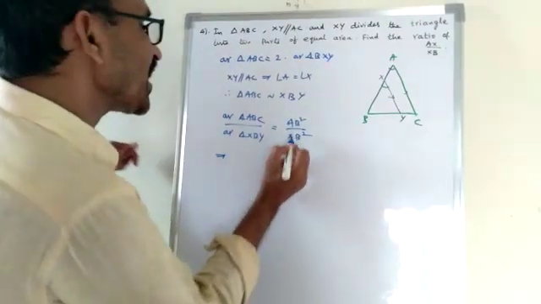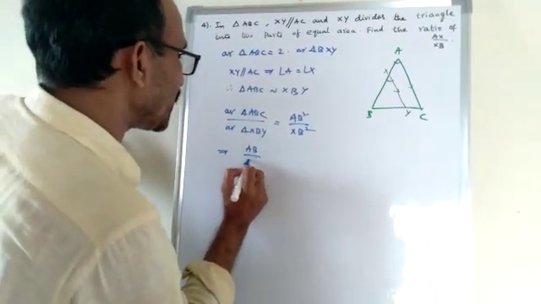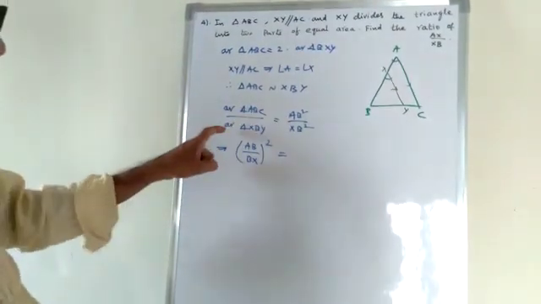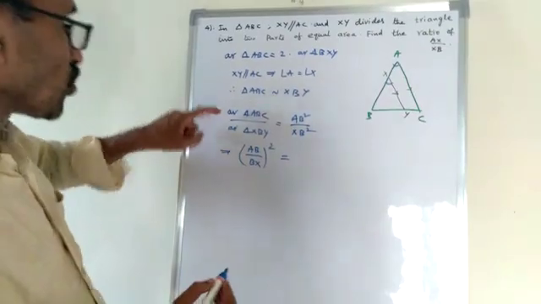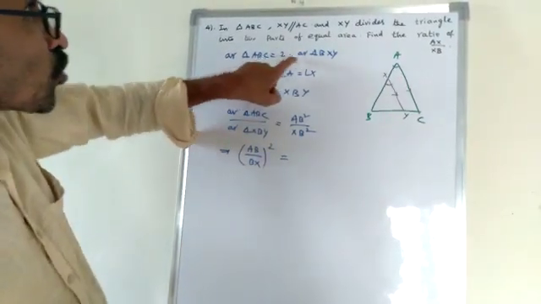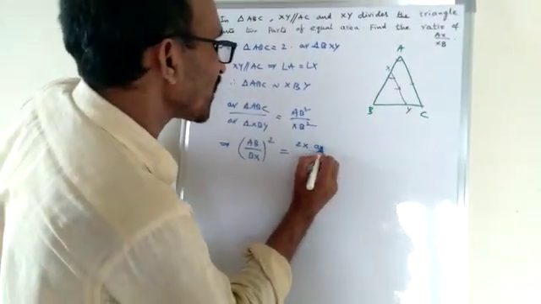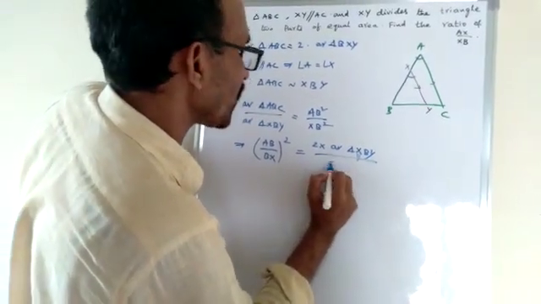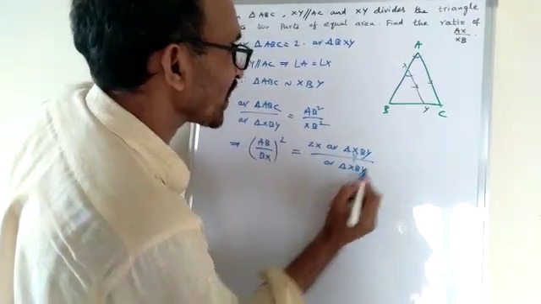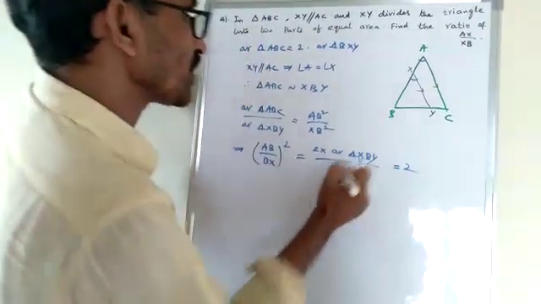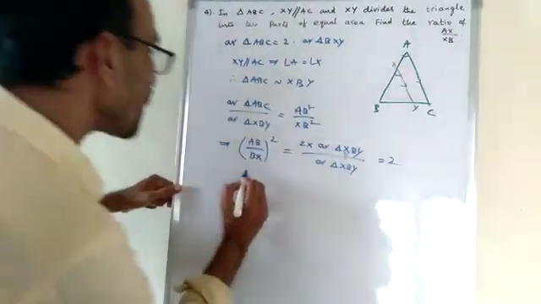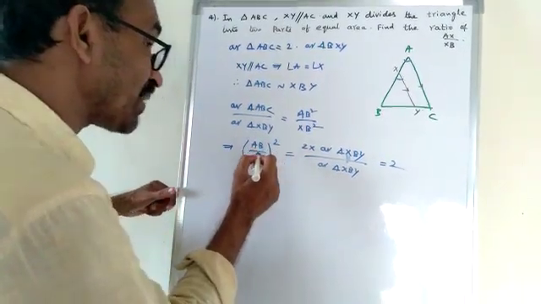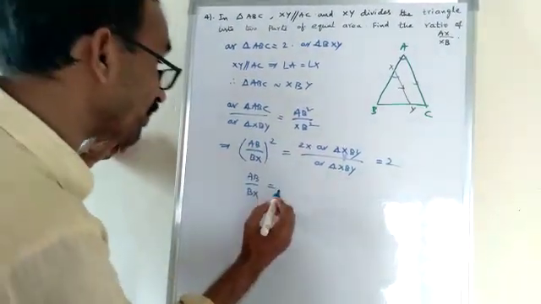That implies AB by BX whole square is equal to area of triangle ABC by area of triangle XBY. So what is area of triangle ABC? 2 × area of triangle XBY by area of triangle XBY. That is equal to 2. So AB by BX whole square is equal to 2. AB by BX is equal to √2.